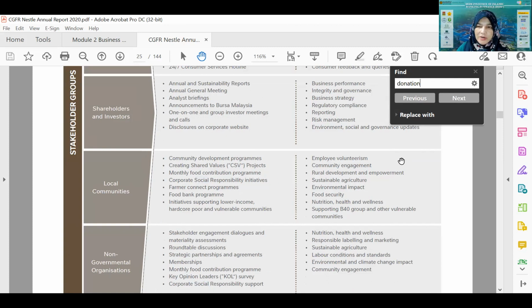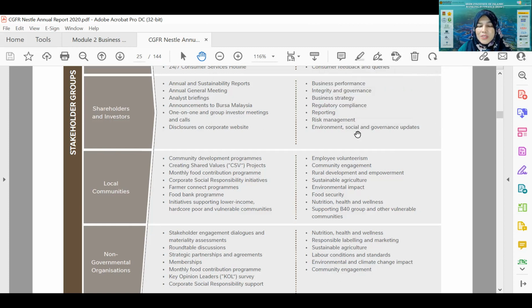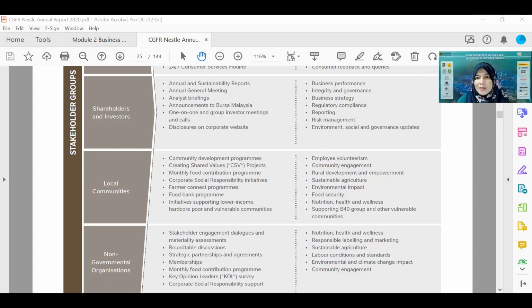Yeah, Munira, it is not in this particular segment because, as I mentioned, this is about corporate governance and financial reporting. The amount will be there, but the details of the corporate social responsibility are reported in another statement. Okay, let me show you the annual report of Nestle itself. Let me guide you on how to search for the information. Hold on. I want to share with you the website.